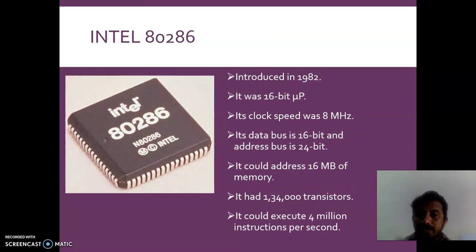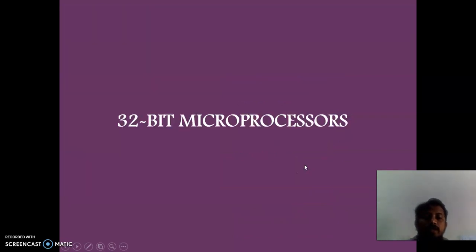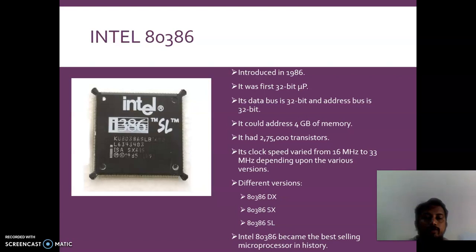Then the 286 was developed. Again, it is also a 16-bit. The clock speed is different. When you see this, the number of transistors and the number of instructions executed per second were improved, and the microprocessors went through generations. Then we came up with 32-bit microprocessors like the Intel 80386. Obviously, all these are from the Intel Corporation. After 286, it is a 16-bit microprocessor.